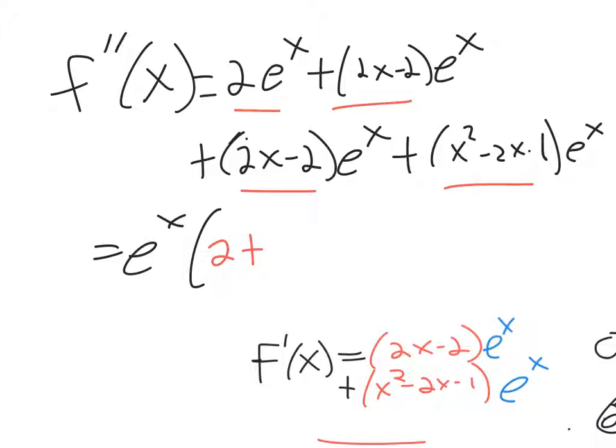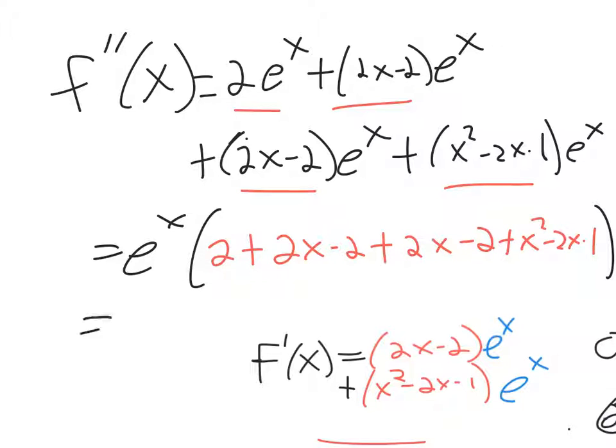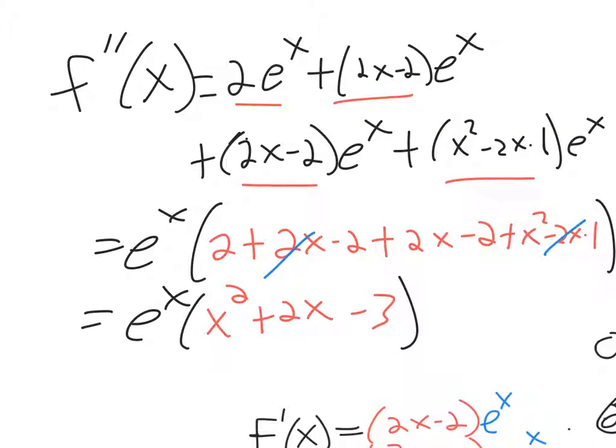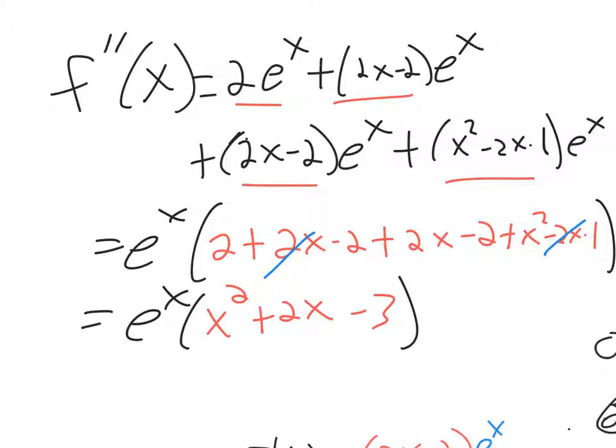2 plus 2x minus 2. Notice I'm dropping the parentheses because we're adding, so a plus in front of a parentheses doesn't affect it. x squared minus 2x minus 1. There, and we've got some like terms we can combine. When you combine like terms, you should get this in the parentheses here, and that can be factored.